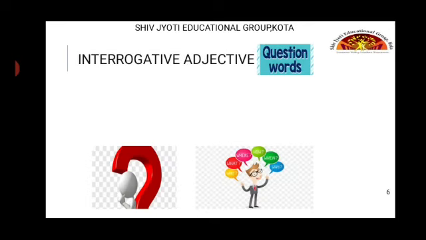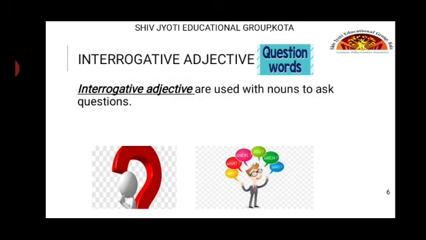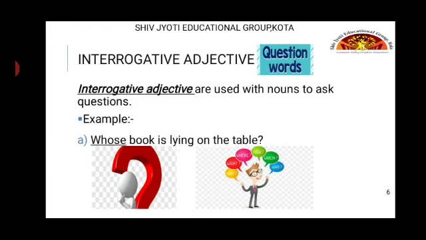Now coming to the interrogative adjective, where the questions are put up by the words. So interrogative adjectives are used with nouns to ask questions. So which kind of questions? Example, whose book is lying on the table? So the noun book is related to the other noun, which is table. The relationship which has to be questioned here is whose. So the interrogative adjective is whose.